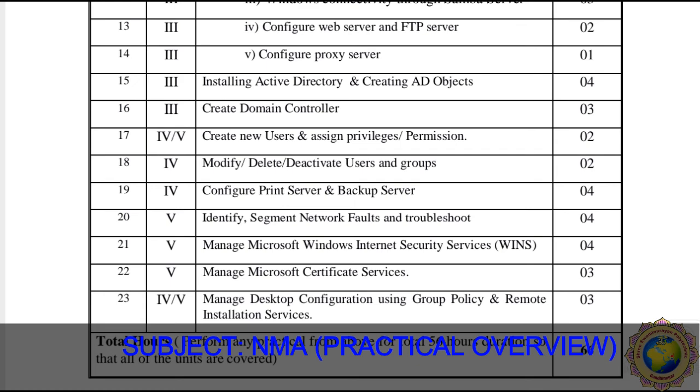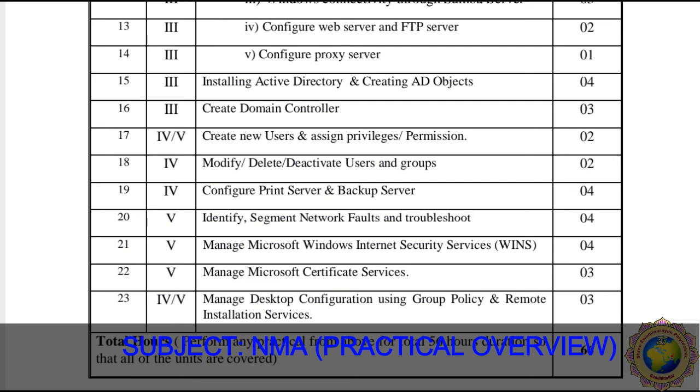Then practical number 20 is about identifying segment network faults and troubleshooting. Then practical 21 says manage Microsoft Windows Internet Security Services. It's nothing but the WINS role. So W stands for Windows, I stands for Internet, N stands for Network Security, and S stands for Services. So Windows Internet Network Security Services is nothing but WINS. So how do we manage this WINS role on a server? Practical 21 is defined with this aim, and the teaching hours required for this practical are 4 hours.